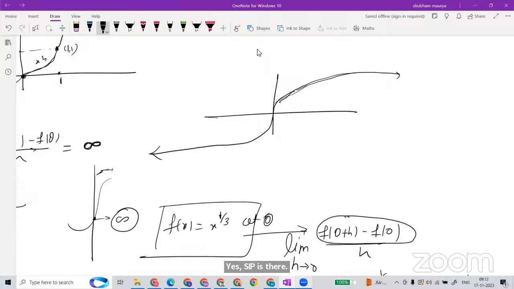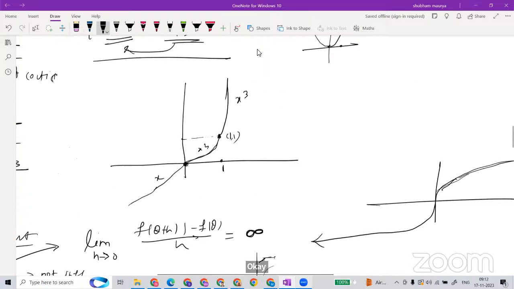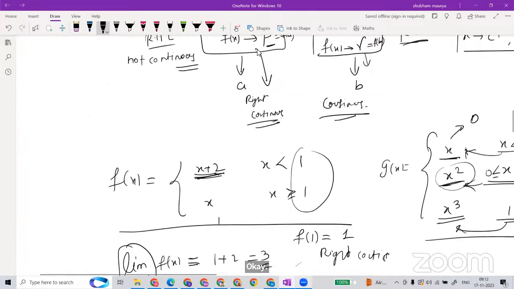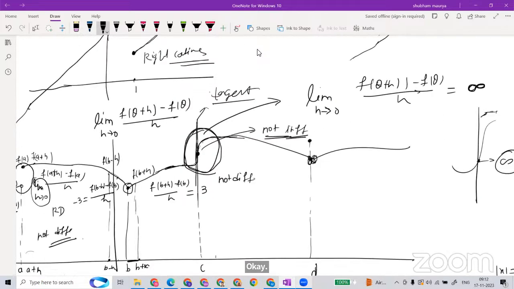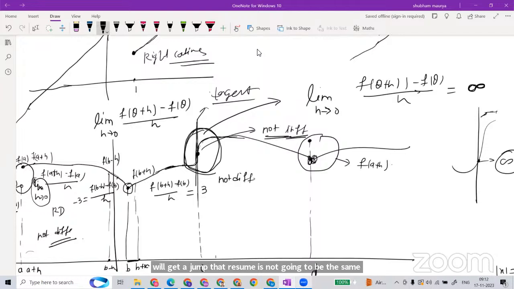See, I made the same picture. You see that again the ratio thing, and see the differences. You will get a jump. Here also, f of c plus h minus f of c upon h. If you see the ratio, it is not going to be the same.